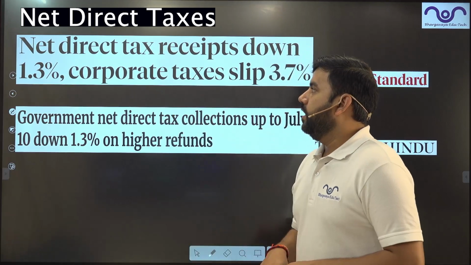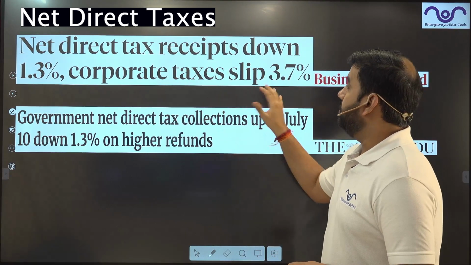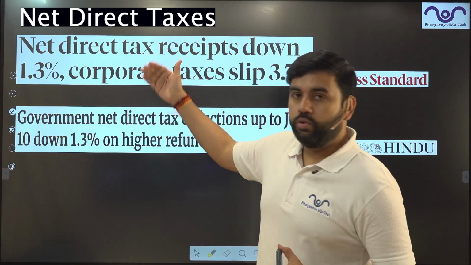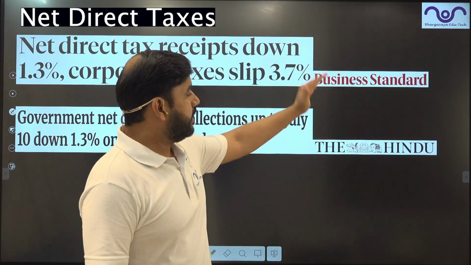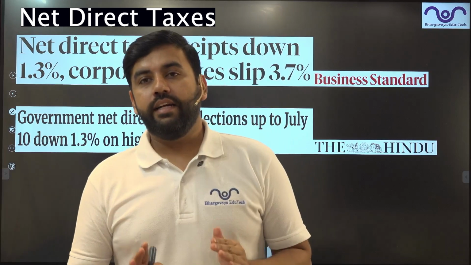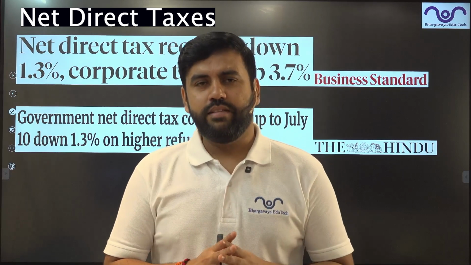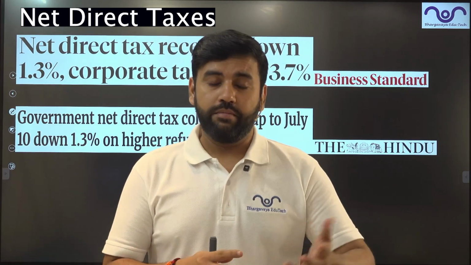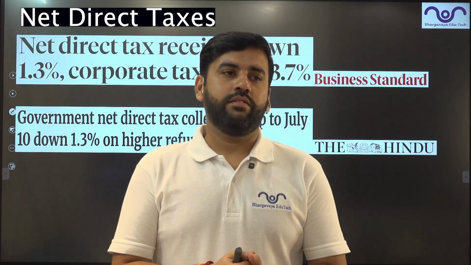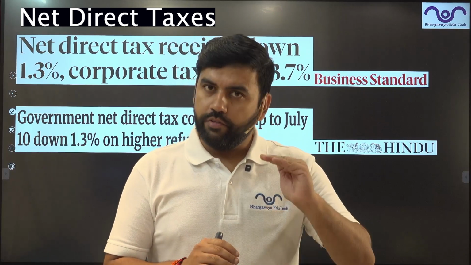So let's start. The net direct tax receipts have come down 1.3%, corporate tax slips to 3.7%. Now this article we have taken from multiple sources. The first one is Business Standard, the second one is The Hindu newspaper. The article says that India's total tax revenue coming from direct taxes, basically income tax, corporate tax, personal income tax to be specific, then security transaction taxes and many others, right? So these are the taxes whose revenue has come down.